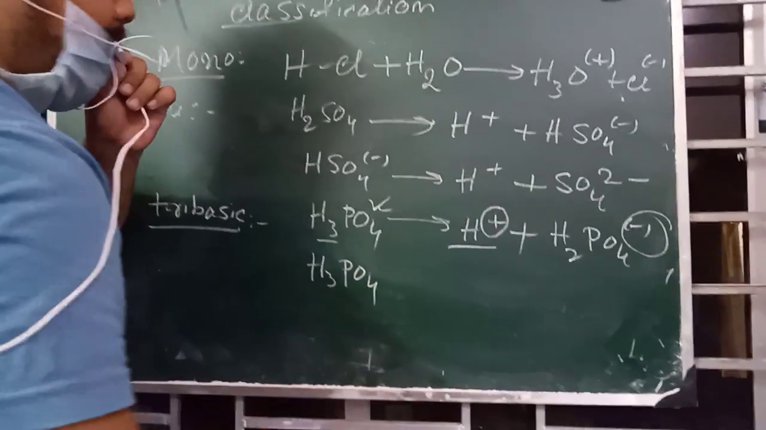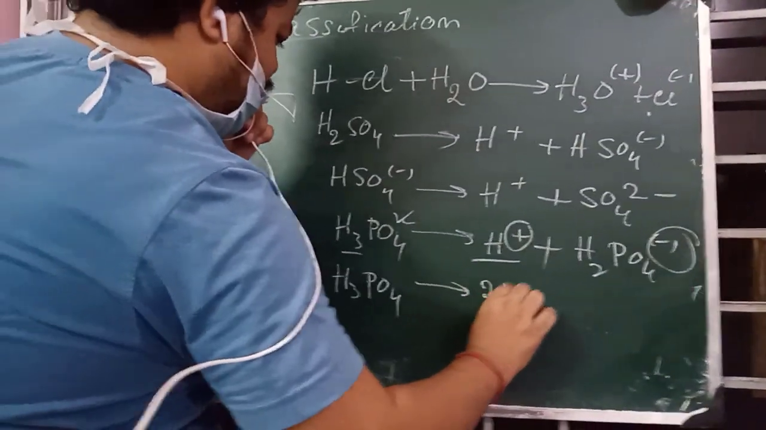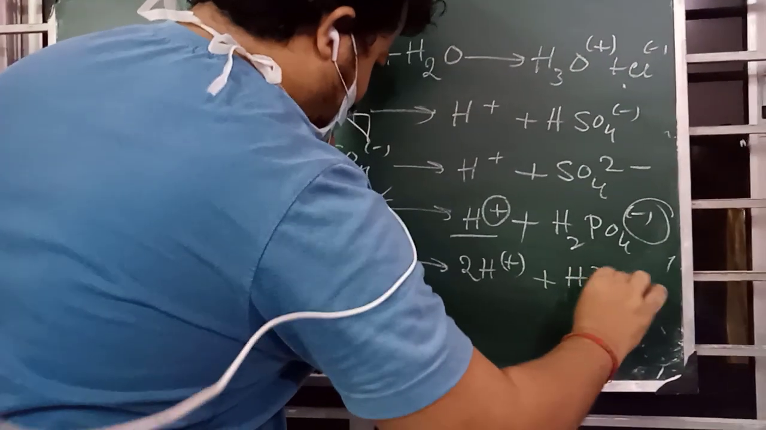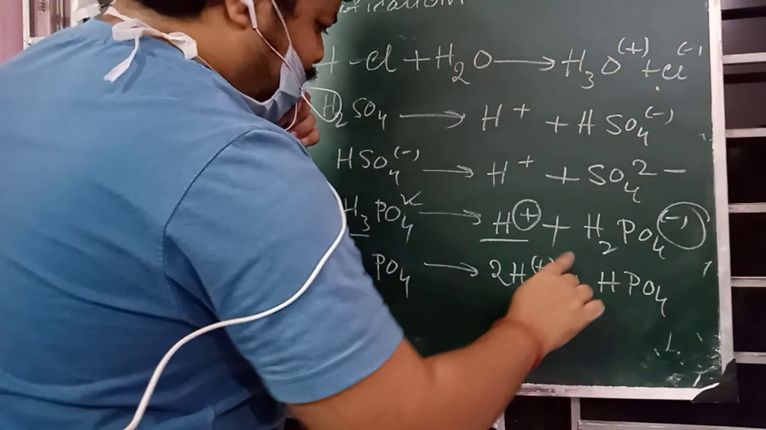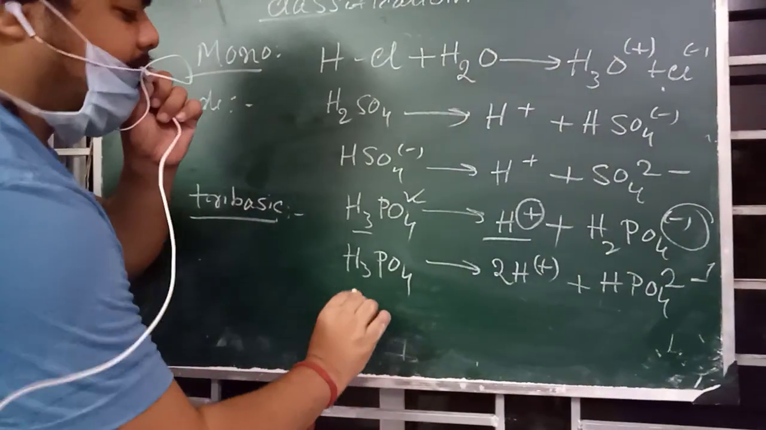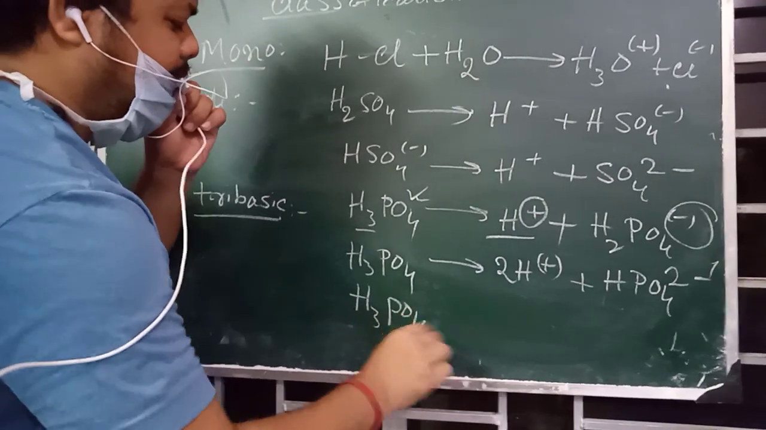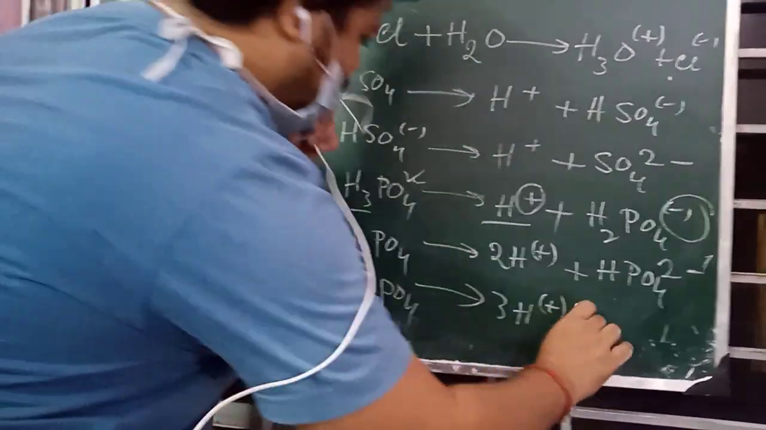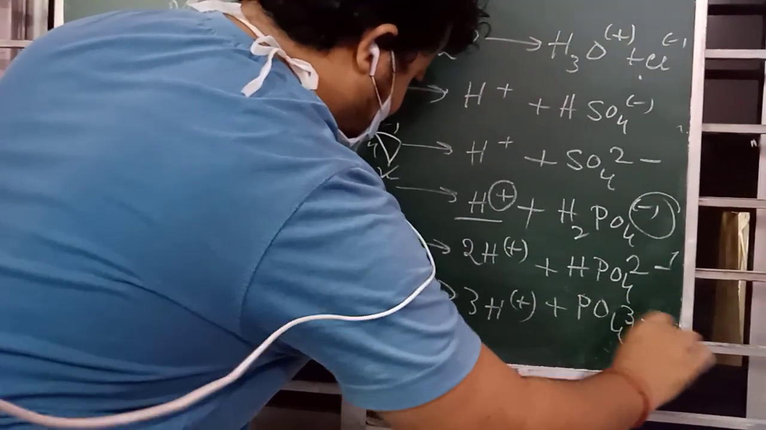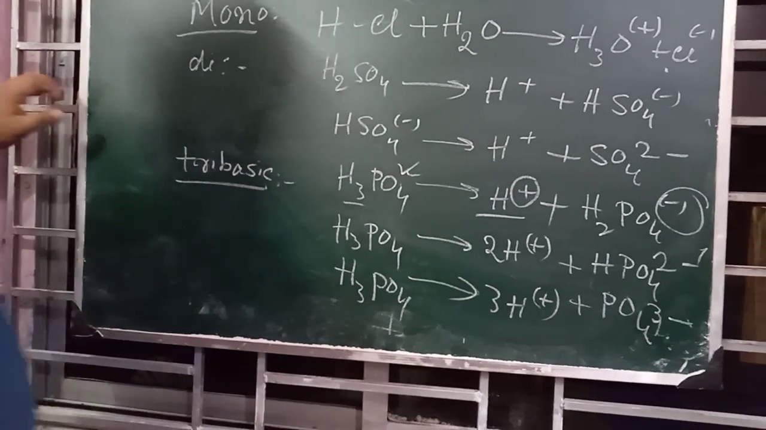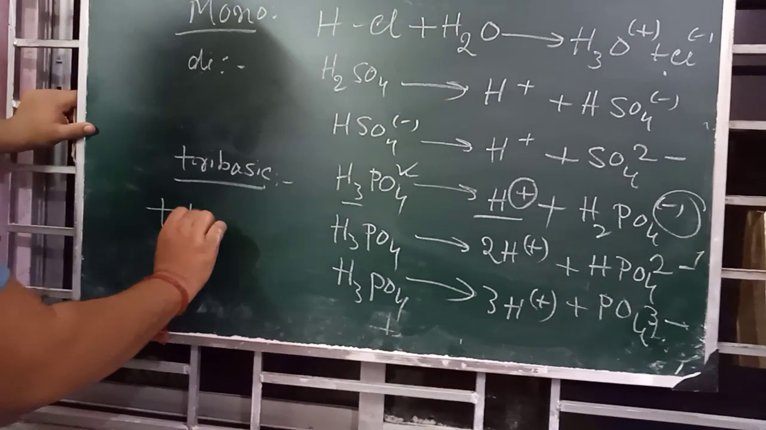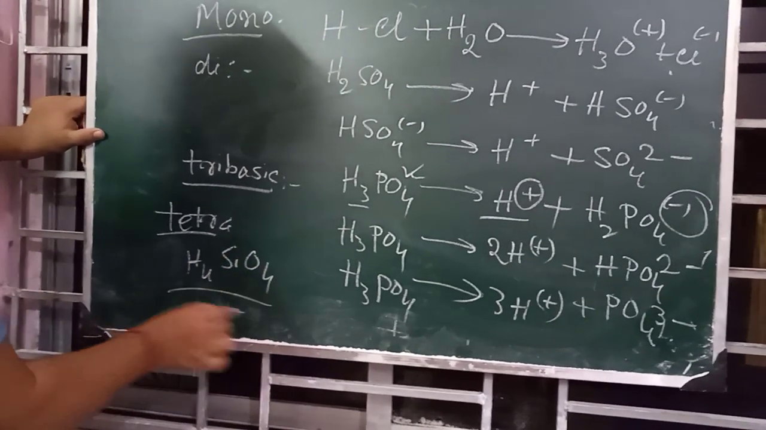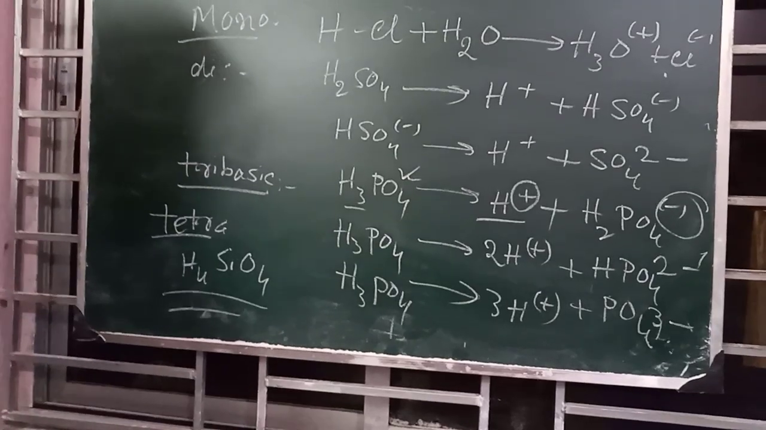H3PO4 again. If 2 H plus are released, then how many hydrogens are left? 1. HPO4, generation of 2 positive charges, then 2 negative. H3PO4 again. If 3 out of 3 are eliminated, none of the hydrogen is left, and the charge is PO4 3 minus. And tetrabasic is the same. The tetrabasic example is H4SiO4, its name is silicic acid.